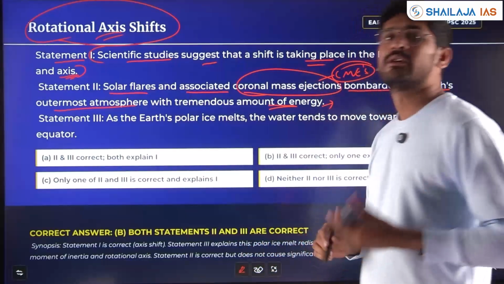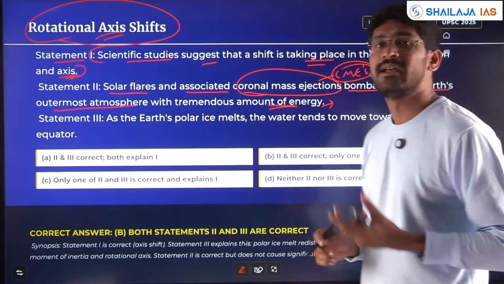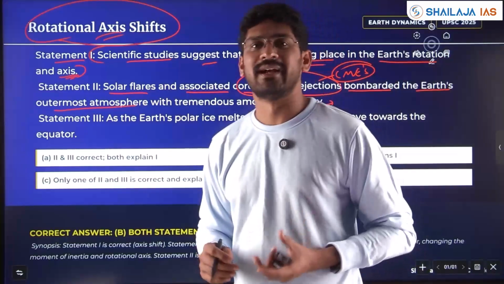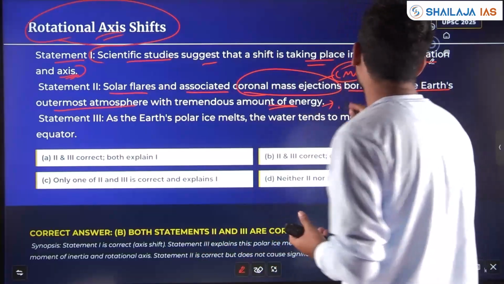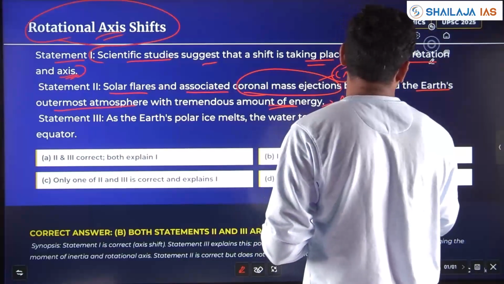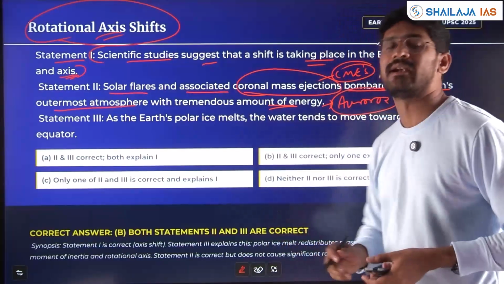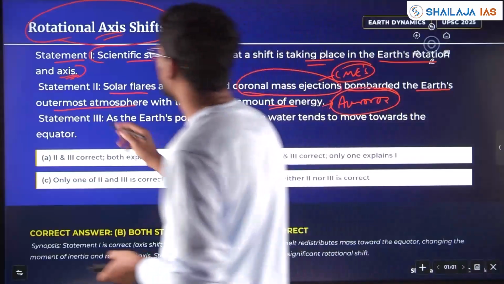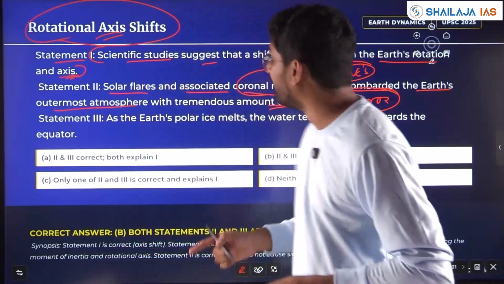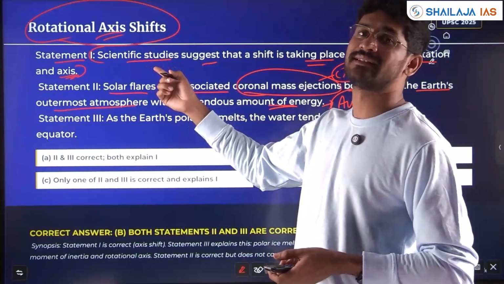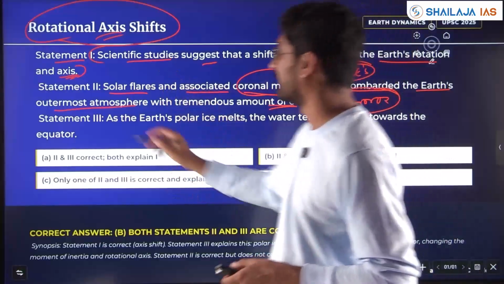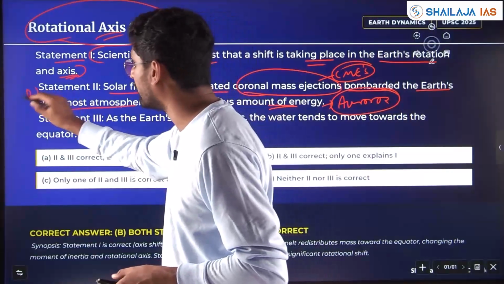It is also causing the northern and southern lights, also called auroras: aurora australis and aurora borealis. So statement 2 is right. But whether this is shifting the Earth's axis, you need to have clarity. Yes, statement 2 is right, my friends.